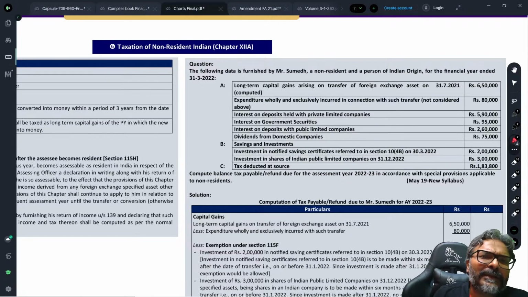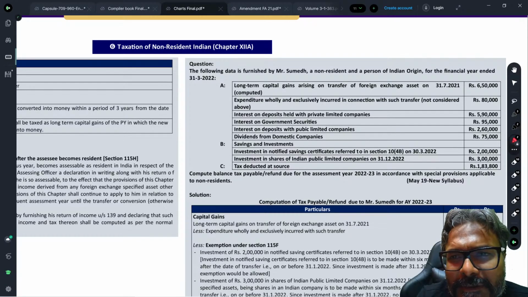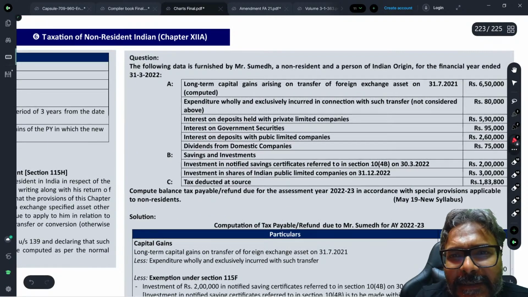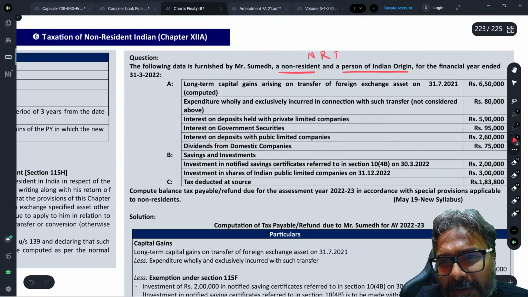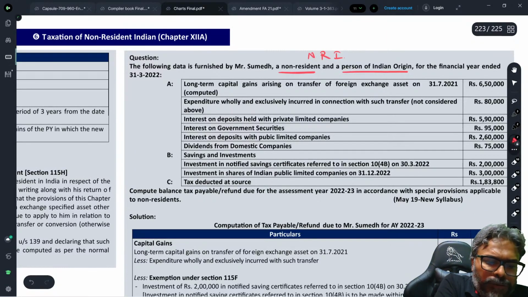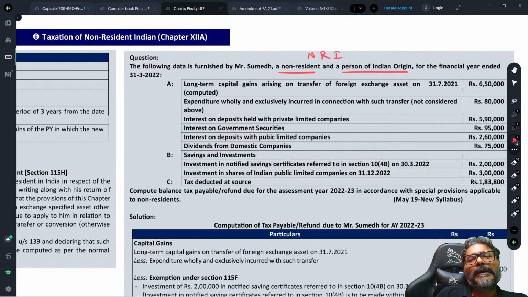Which non-resident? Any non-resident or non-resident Indian? Any non-resident, or is it the non-resident Indian? It has to be a non-resident plus person of Indian origin. So this will make him NRI. The provision of chapter 12A, students, is applicable only in respect of the NRI, the alternate scheme of taxation.